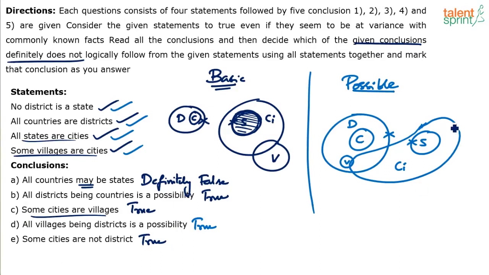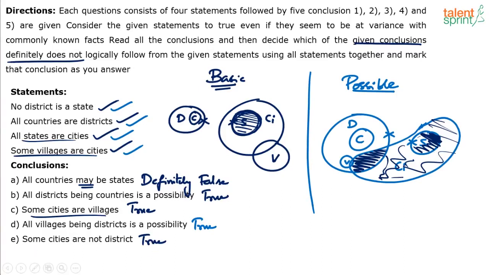You see, all these outside cities are not district. These cities are districts. This shading is okay. But outside there are cities which are not districts. So in any possible diagram you draw, you'll always find that there will be some cities which are not districts, because these cities overlap with states. Strictly speaking, these cities cannot be districts. But always there will be some cities which are not districts. So some cities are not districts is also true.